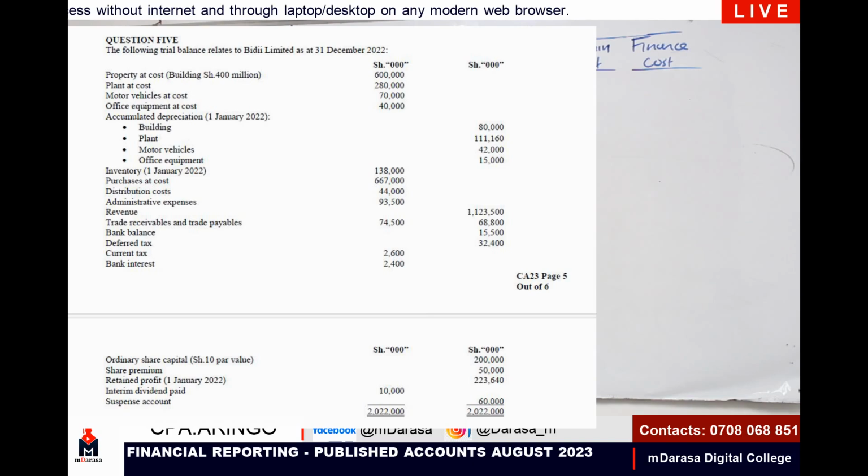For distribution cost, you can see I was given a value. My paper is telling me I'm having 44,000. So I'm having 44,000 here. What about admin cost?